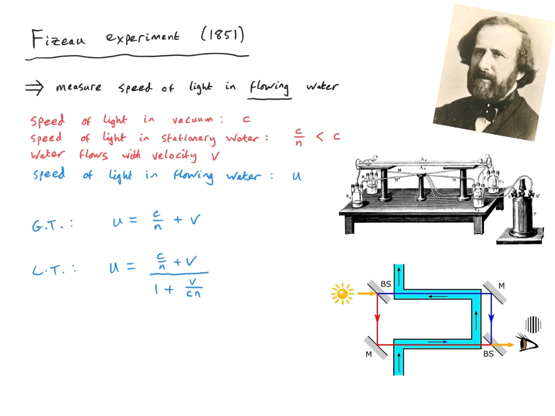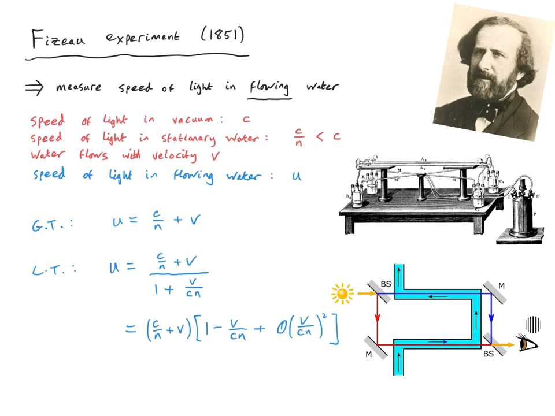Therefore, we can use Taylor series to expand the denominator here. Then I obtain this expression. I have c over n plus v, which was the stuff on the top, and then I expanded the bottom, 1 minus v over cn, plus terms of order (v over cn) squared. If v over c is small, which we're supposing it is, then (v over c) squared is going to be very small, and so I can neglect this piece.